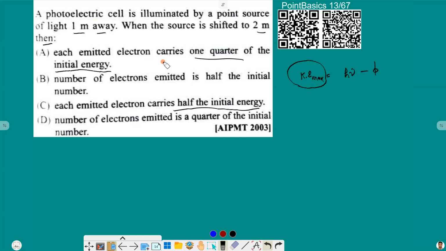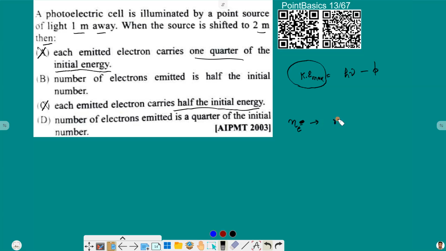So as there is no air, kinetic energy will not change. So we can say options A and C are both rejected. Now coming to B and D, the number of electrons emitted. Now we know that the number of electrons, let's say that is Ne, represents the number of electrons.